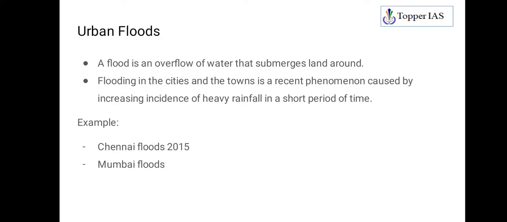Okay, but nowadays what you get to see is instances of urban flooding. So flooding in cities and towns is a recent phenomenon caused by increasing incidence of heavy rainfall in a short period of time. So basically remember, urban flooding is a new phenomenon that you are going to witness now. Examples are the Chennai floods of 2015 and the Mumbai floods that you are seeing.